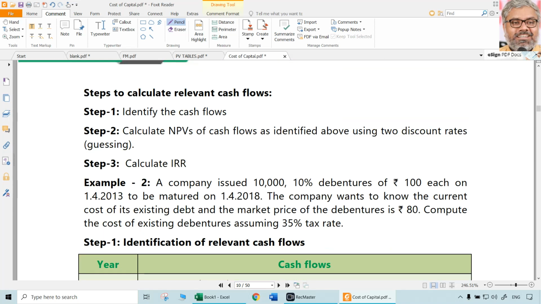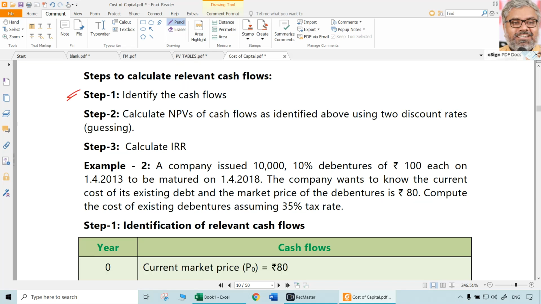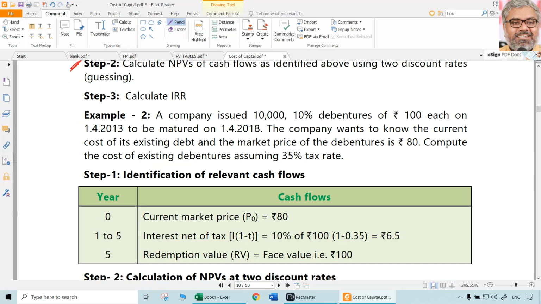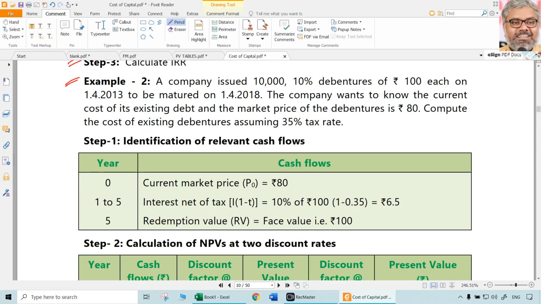So how do we calculate this yield to maturity? Just like the realized yield approach, first things first, cash flows have to be identified. Then we have to find the NPV, net present value, of the cash flows using different discount rates with reasonable guessing or a trial and error method. Then calculate the IRR. That IRR itself is the YTM, that is, yield to maturity. Let us apply this in this example too.